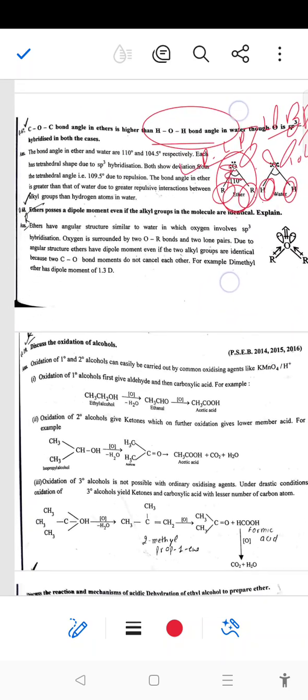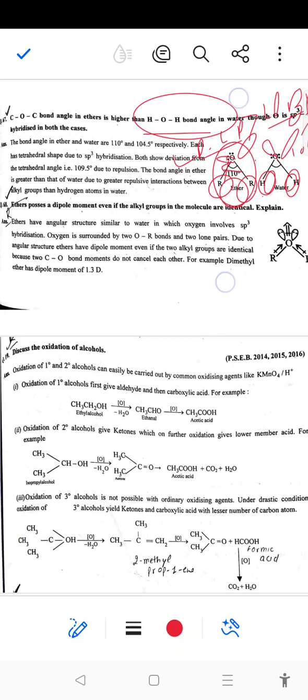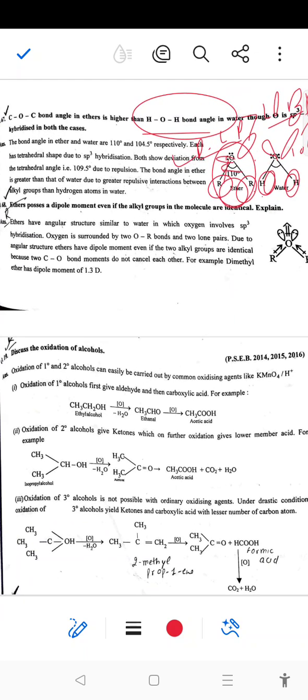So due to the less repulsion or polarity, less repulsion of hydrogen group.